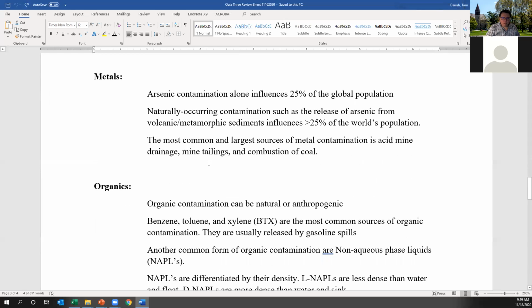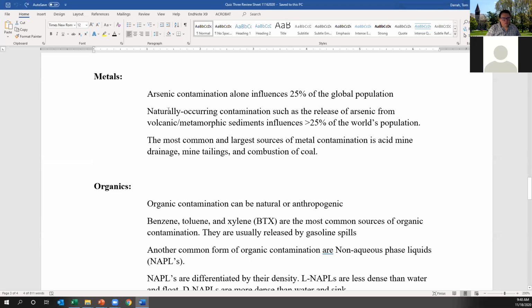I already talked about this a little bit, but arsenic contamination alone influences more than 25% of the global population. There are other naturally occurring contaminants such as selenium, and manganese is an important one in the Appalachian Basin. But arsenic contamination is the biggest one that affects most people, and again, is entirely naturally occurring.